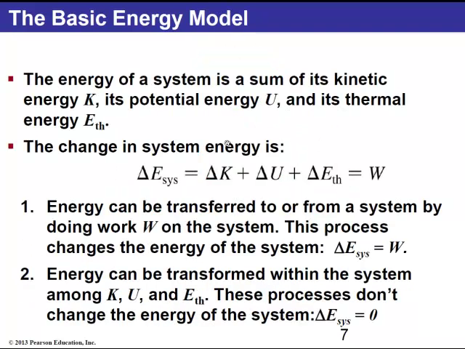At that point, we will look at the full accounting of energy by including the thermal energy as well as the work done by the external forces. So we will have a complete equation for the change of the energy of the system, which includes the changes in its kinetic energy, the changes in its potential energies, both gravitational and elastic, and the changes in its thermal energy. And then we will look specifically at cases when the energy can be transferred in and out of the system. That's when the W on the right hand side will be some number not equal to zero.